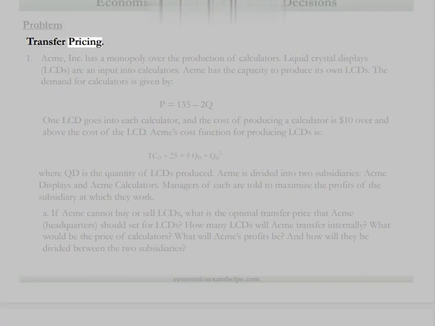Economic analysis for business decisions. Problem: transfer pricing. 1. Acme Incorporated has a monopoly over the production of calculators. Liquid crystal displays, LCDs, are an input into calculators. Acme has the capacity to produce its own LCDs. The demand for calculators is given by P equals 135 minus 2Q. One LCD goes into each calculator, and the cost of producing a calculator is $10 over and above the cost of the LCD.